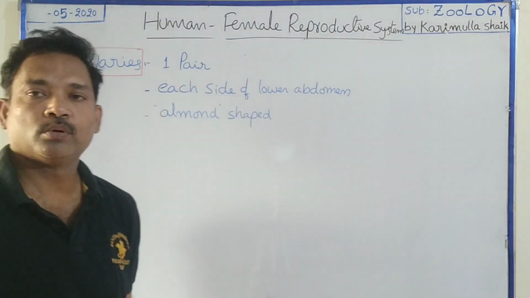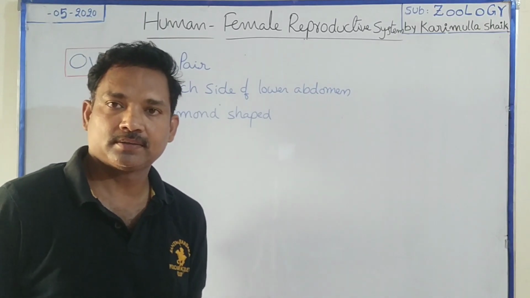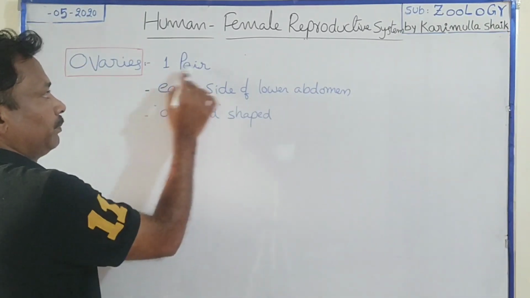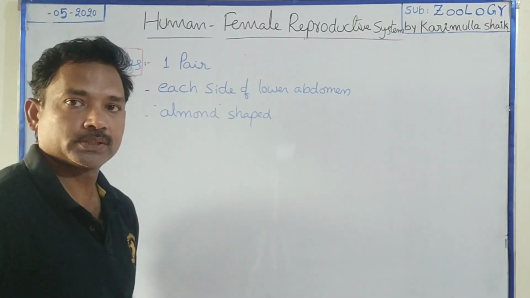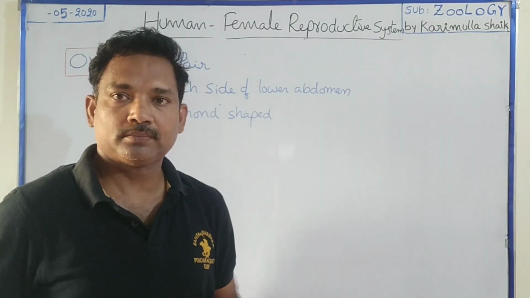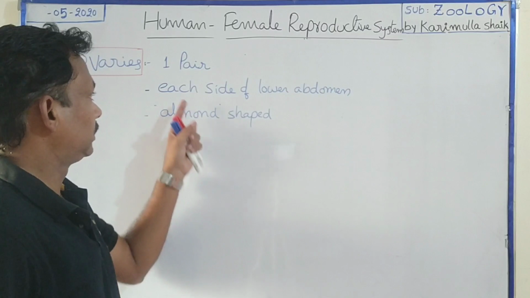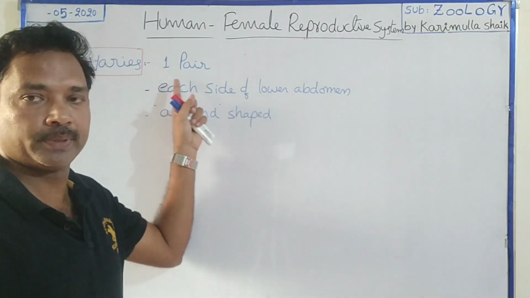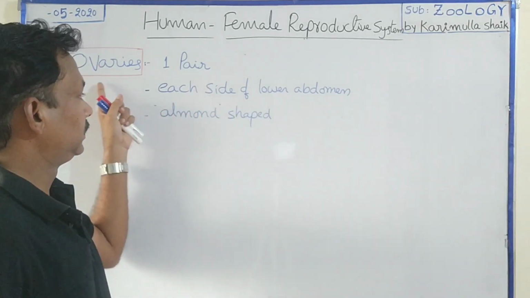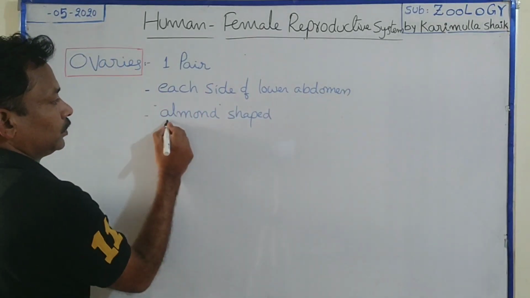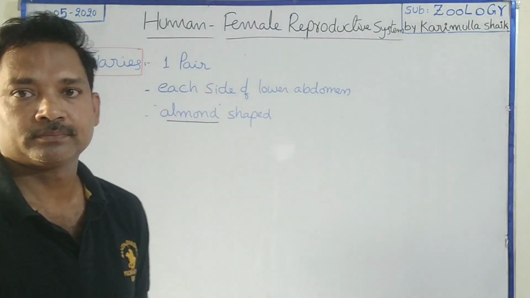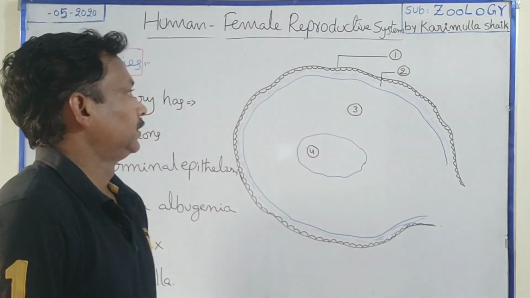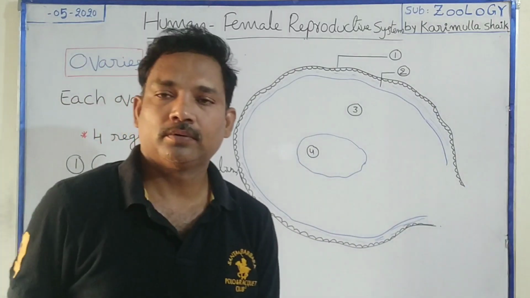First is about the ovaries. These are treated as the female primary sexual organs. These are one pair in number. Their location is the lower abdominal region. On each side of the lower abdominal region, one ovary is present. These ovaries are almost almond shaped structures. Okay, this is about the ovaries.